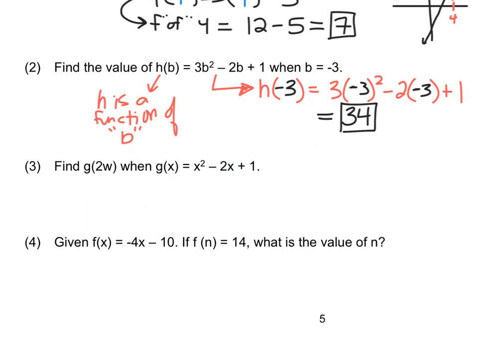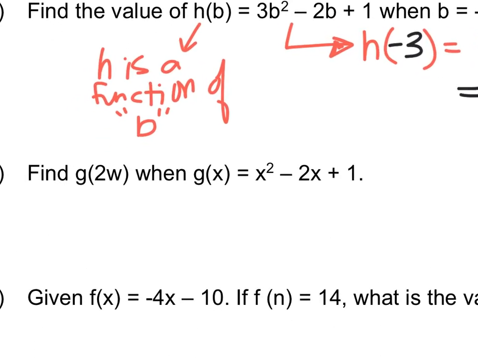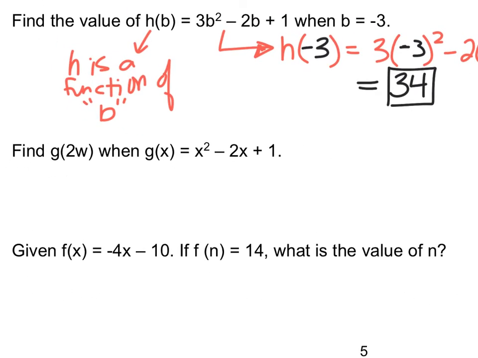Leave you with just examples 1 and 2 completed, because it isn't until you get to number 3 where things start getting a little weird. All right. So it says find g of 2w when g of x is equal to x squared minus 2x plus 1. All right, so what that's telling us to do, again, because we're just talking about notation here, is replace the x in the g function. And maybe I'll just circle them all. Each of those x's gets replaced with a 2w.